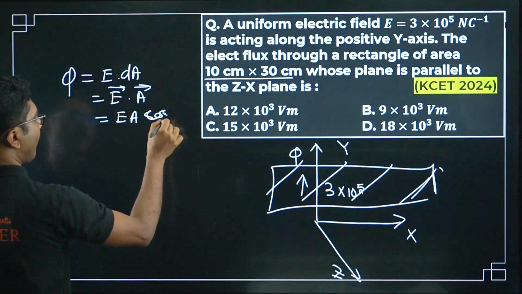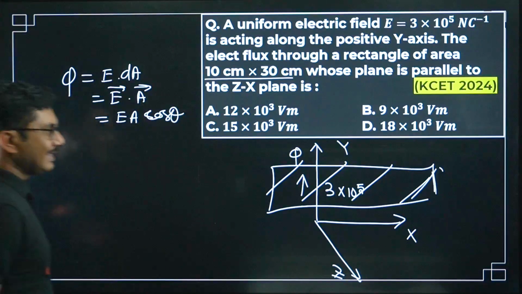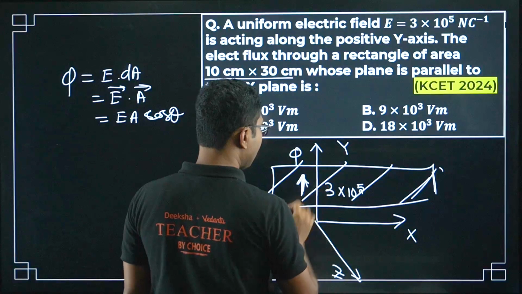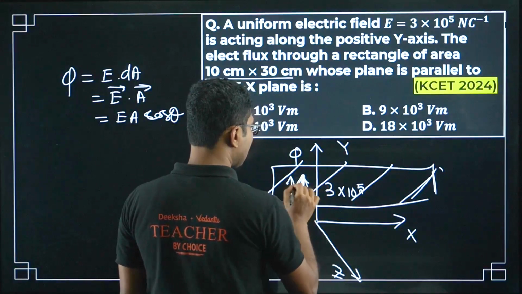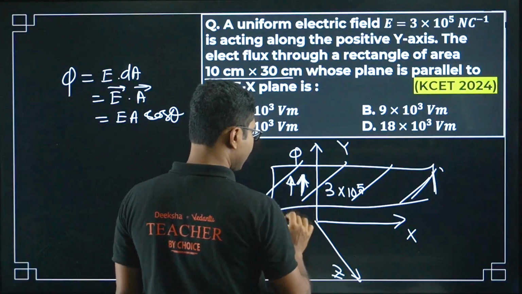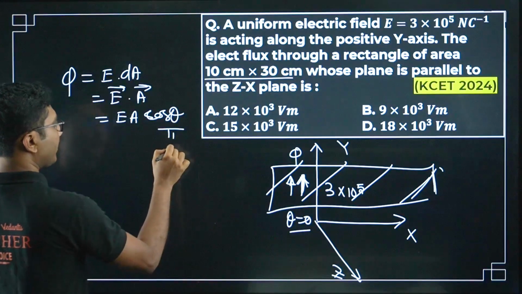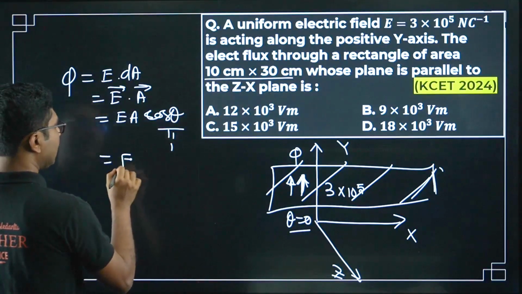Now in this case, what is the angle theta? This is the direction of the electric field, this is the direction of the surface. They are in the same direction, so theta is 0. Theta 0 means cos theta is 1. So flux will be E into A.